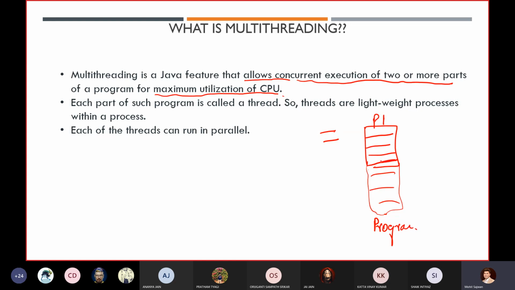We divide it in such a manner that we can execute P1.1 as well as P1.2 in parallel. There is a condition that these two codes, say C1 and C2, are independent of each other, not dependent on each other. So we can do it like that.